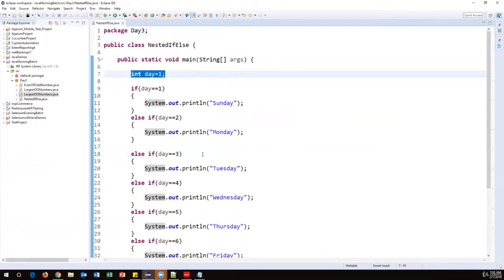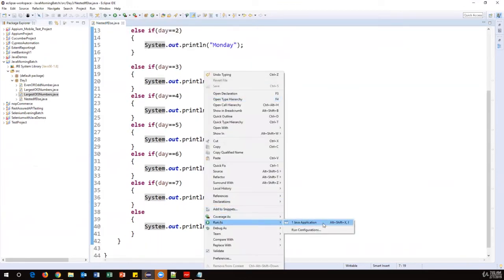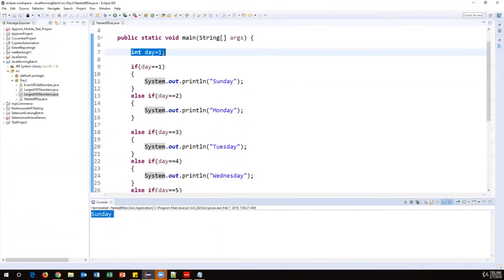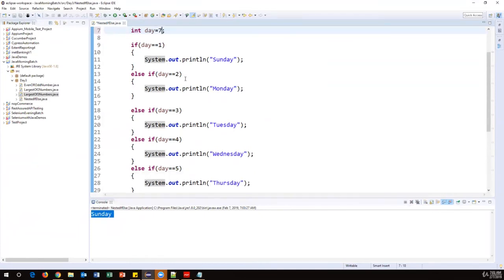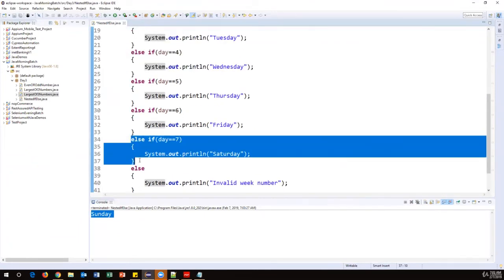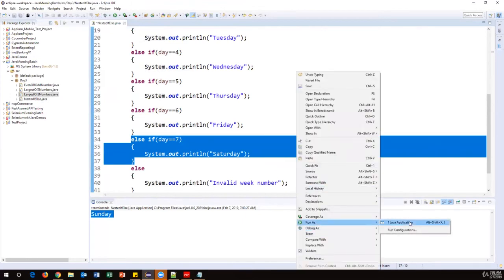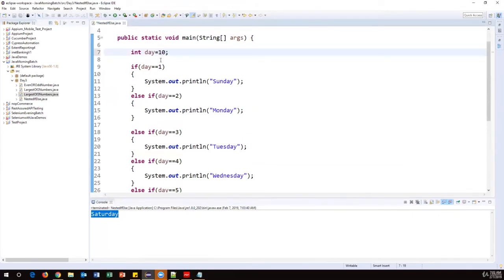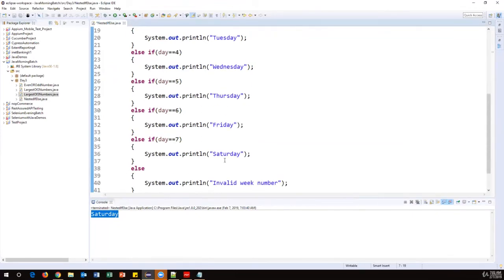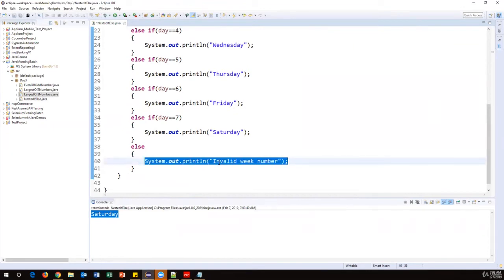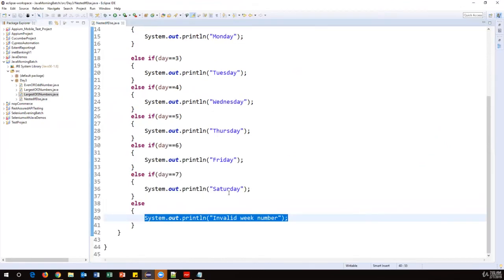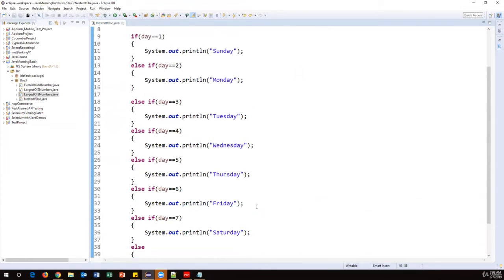For now, I'm passing only 1 and running as a Java application. Now it says Sunday, so perfectly right. And when I say 7 here, only this particular condition will be matched and it should say Saturday. Okay, Saturday. And when I give an invalid number like 10, none of the conditions is true, so finally the else block will execute. Run as Java application. Now it says invalid week number. So this is how we write a nested if else statement if we want to validate multiple conditions.